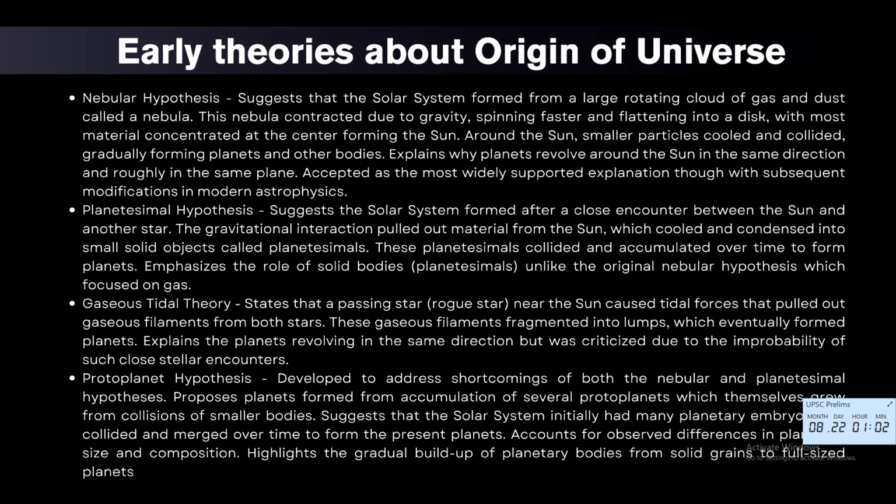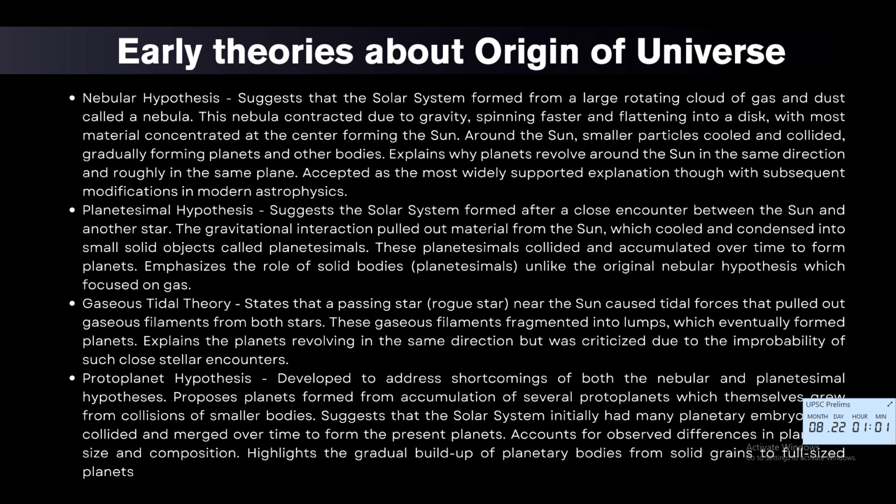Coming up next is the gaseous tidal theory. By Jeans and Jeffries, this model involves tidal forces during a close stellar pass, pulling streams of gas from the sun, which later became planets. It showed a gravitational explanation for drawing out potential planet-forming material. However, close passes are unlikely, and the theory does not explain orbital regularity or why matter would not disperse.